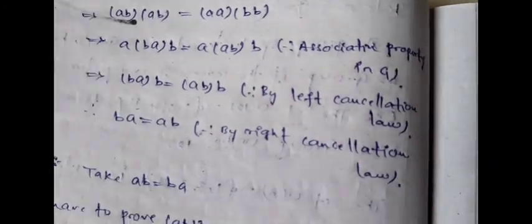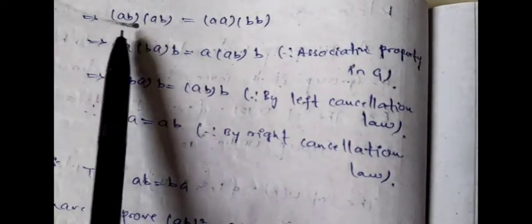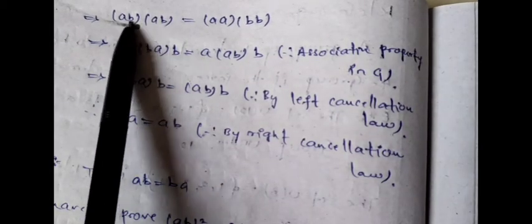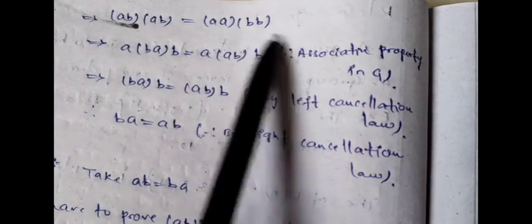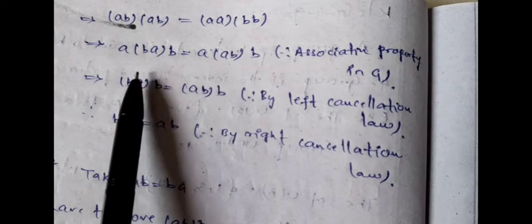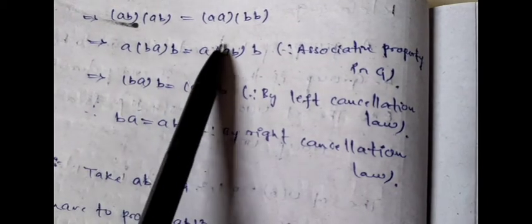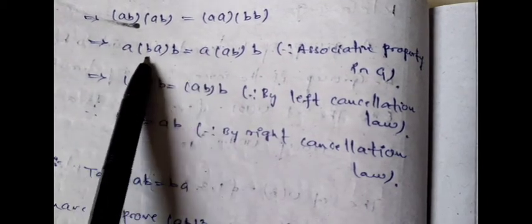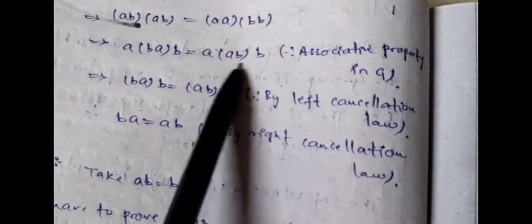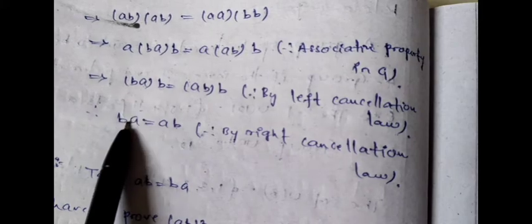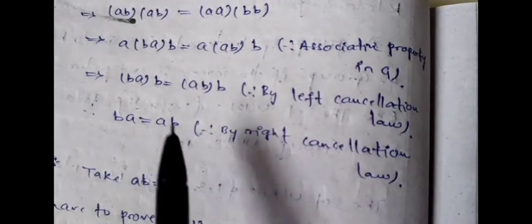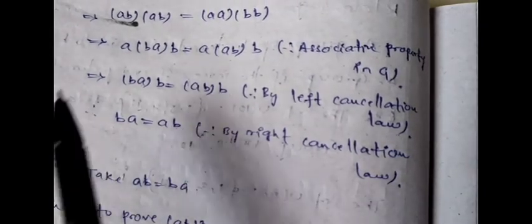Again, by associative property we can write B into A into B. Here also by associative, A into B into B. Again by left cancellation law, A gets cancelled and we can write only this part. Again by right cancellation law, we can write BA here, AB here. So when we take (AB) whole square equals A square B square, we have proved that AB equals BA, which is the condition for G to be abelian.